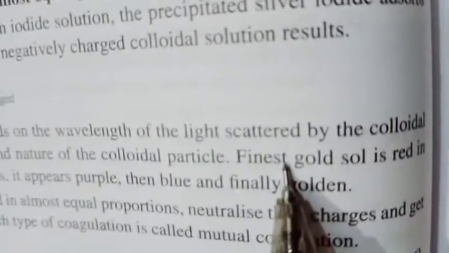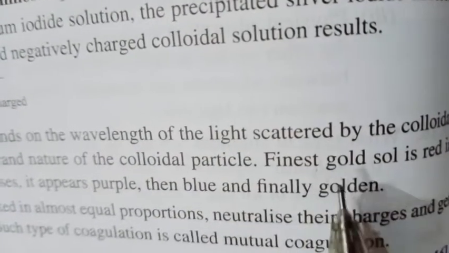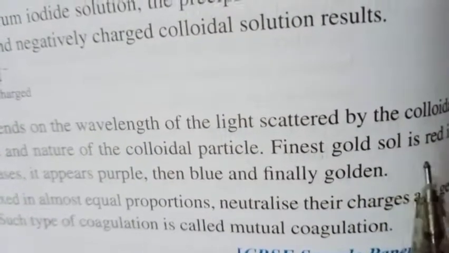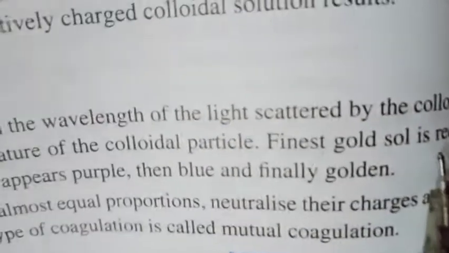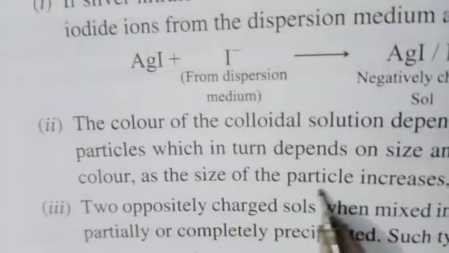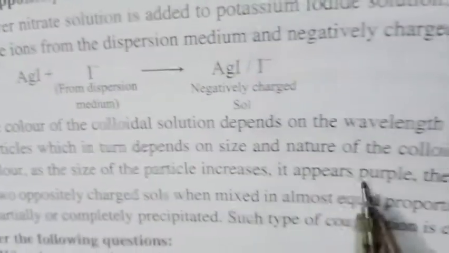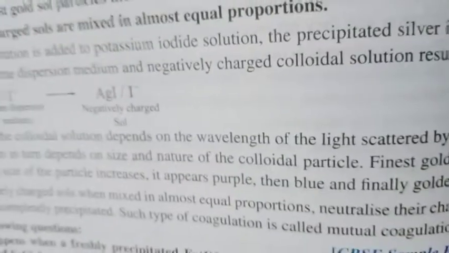Earlier the gold particles are very fine, they are very small, hence in that case the wavelength emitted will be of red color, and as the size increases, the color gradually changes from purple to blue to finally golden. Next question is,